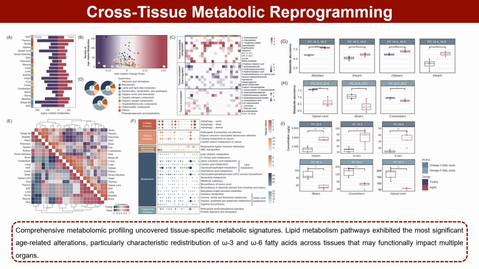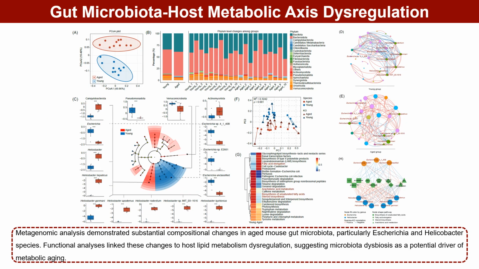Lipid metabolism pathways exhibited the most significant age-related alterations, particularly a characteristic redistribution of omega-3 and omega-6 fatty acids across tissues that may functionally impact multiple organs. Metagenomic analysis demonstrated substantial compositional changes in aged mouse gut microbiota, particularly Escherichia and Helicobacter species. Functional analyses linked these changes to host lipid metabolism dysregulation, suggesting microbiota dysbiosis as a potential driver of metabolic aging.